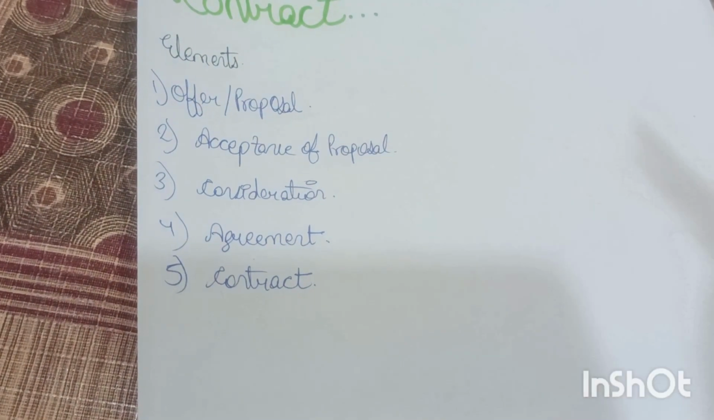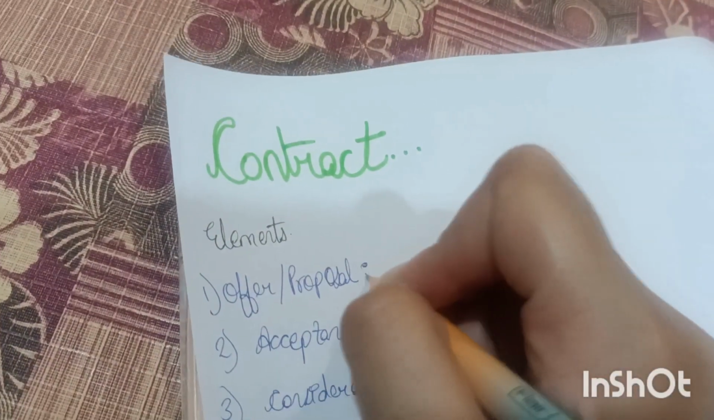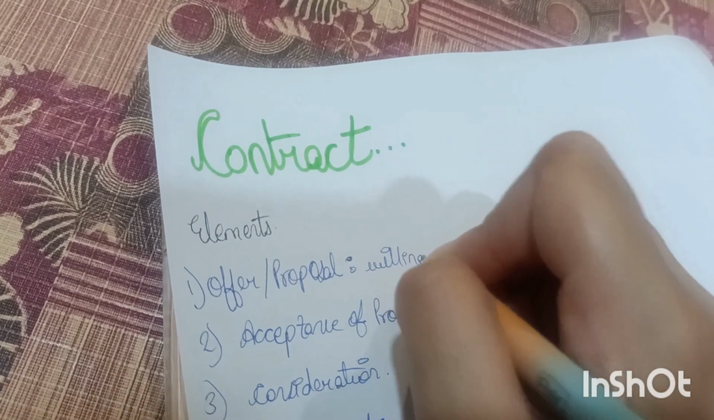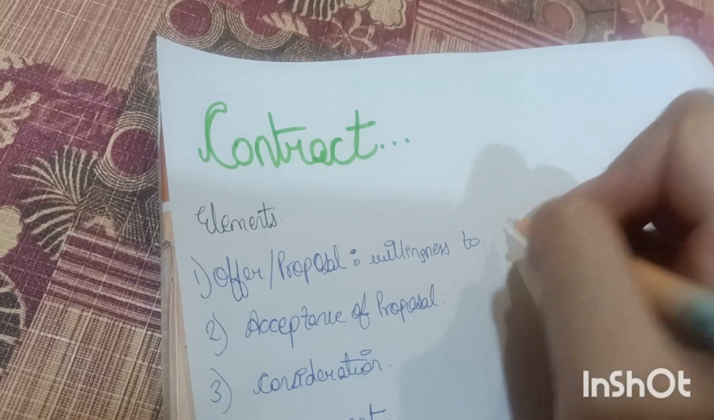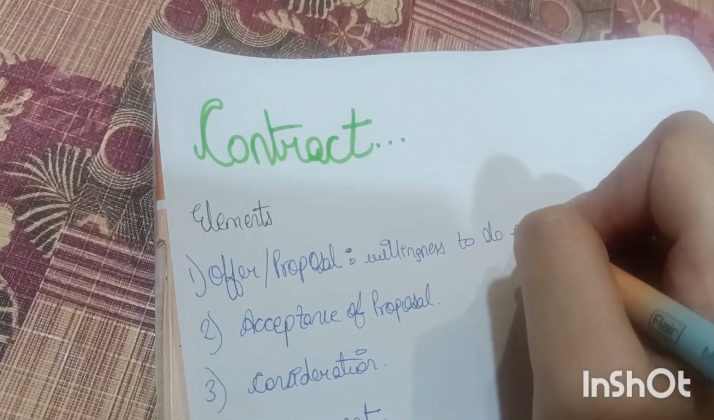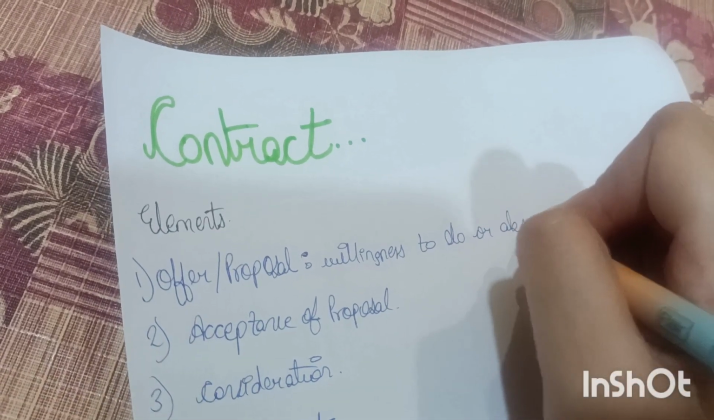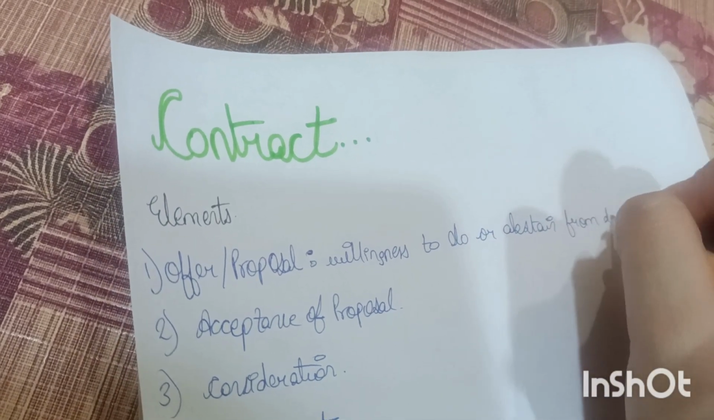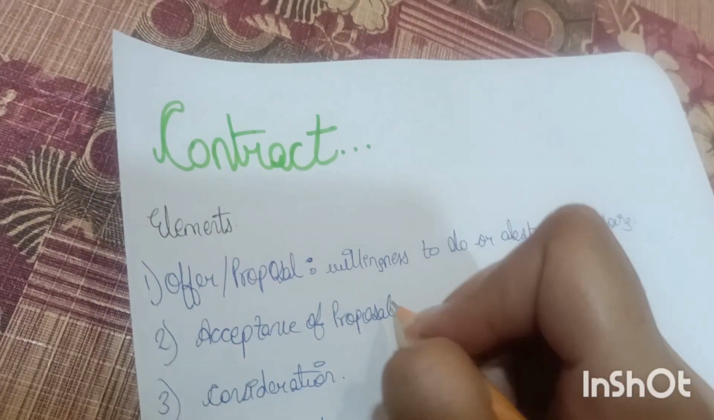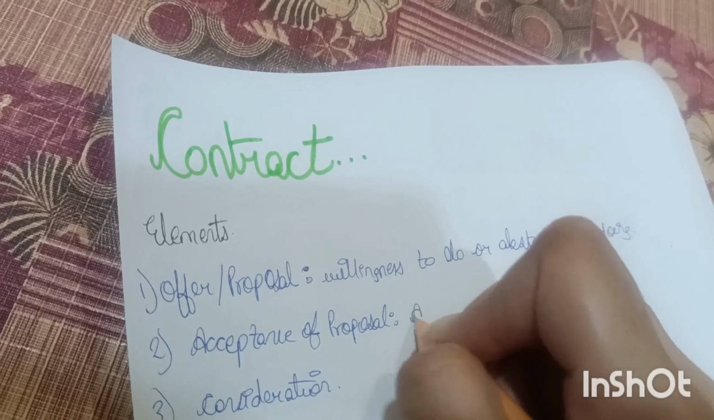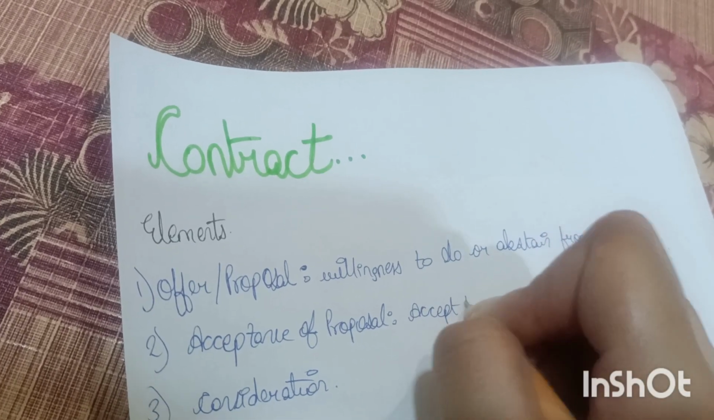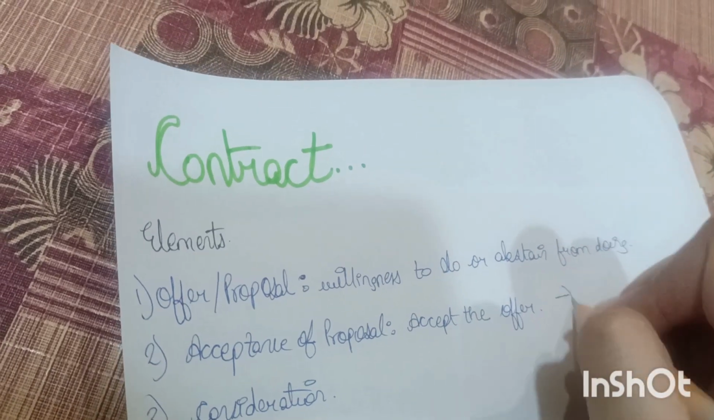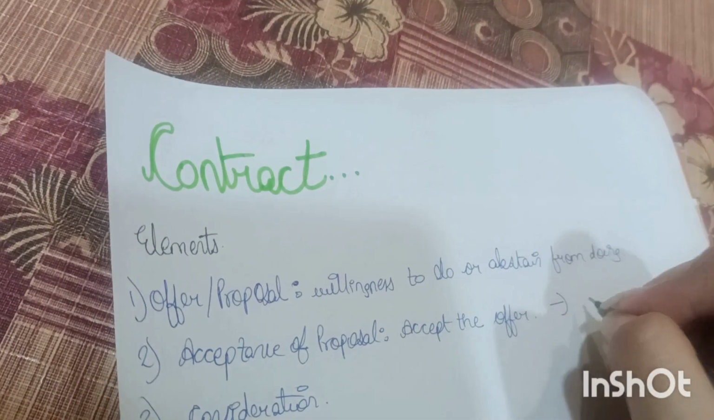contract takes place. So you can write it as willingness to do or abstain from doing. And acceptance of proposal is when you accept the offer. And this is also known as promise.